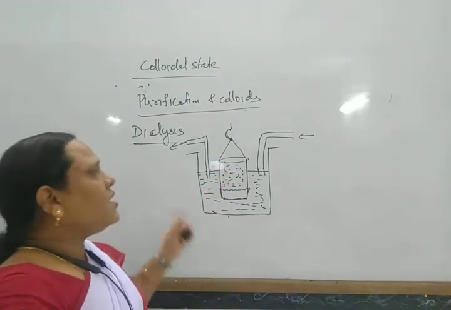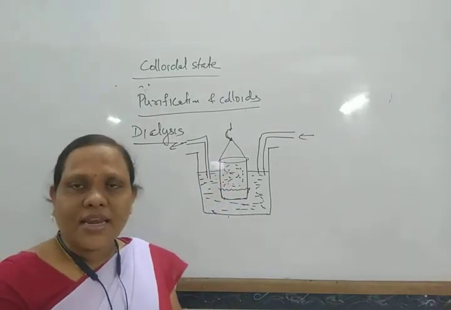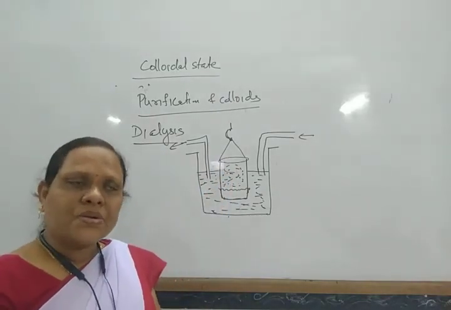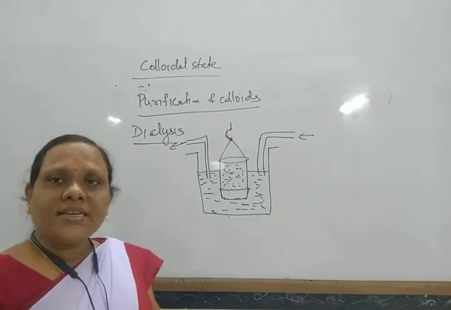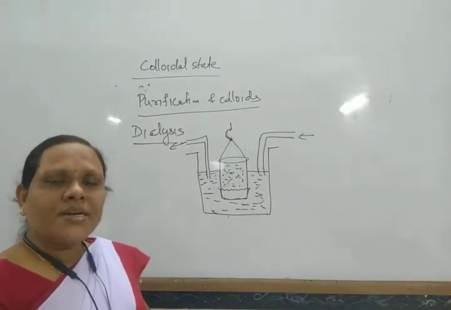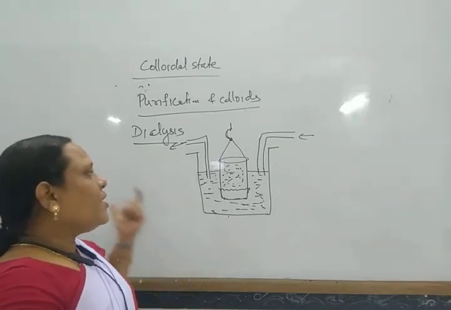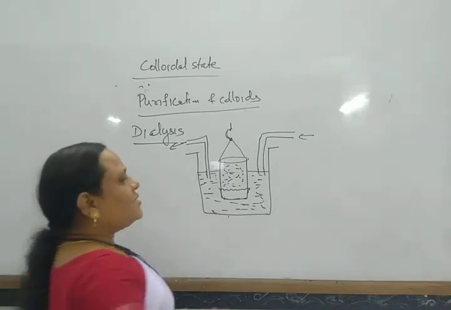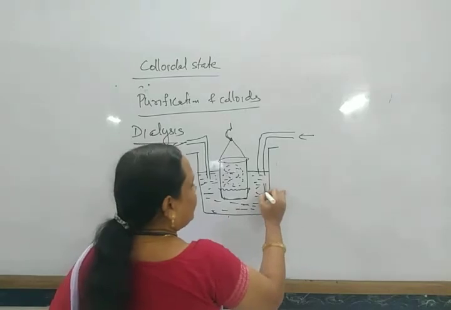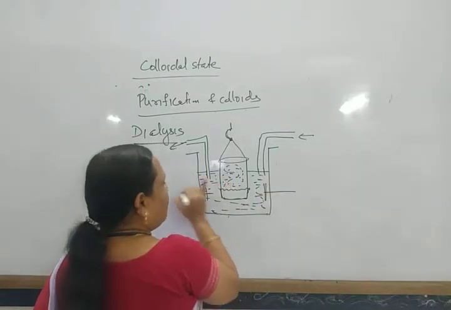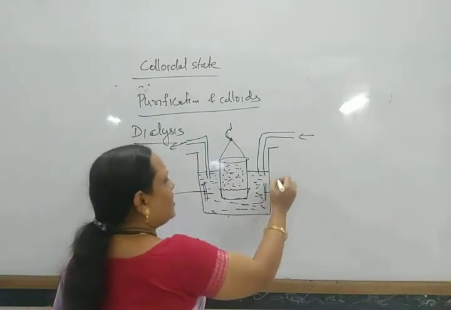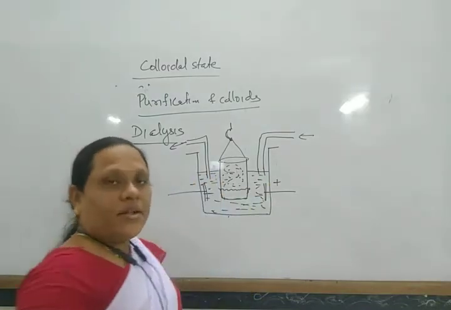This process is known as your dialysis, but this is a prolonged process. It takes so many days to separate. To hasten or increase the rate of dialysis, some electricity is applied. Positive and negative electrodes are used.